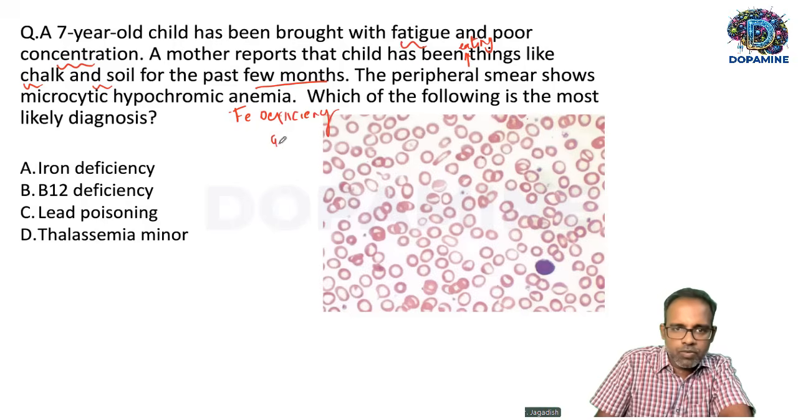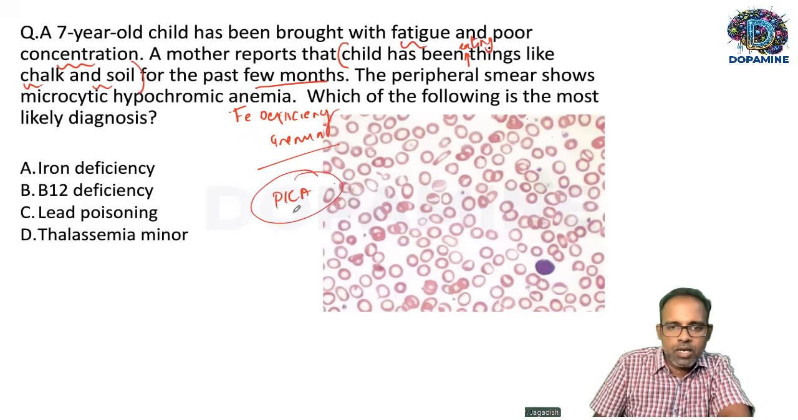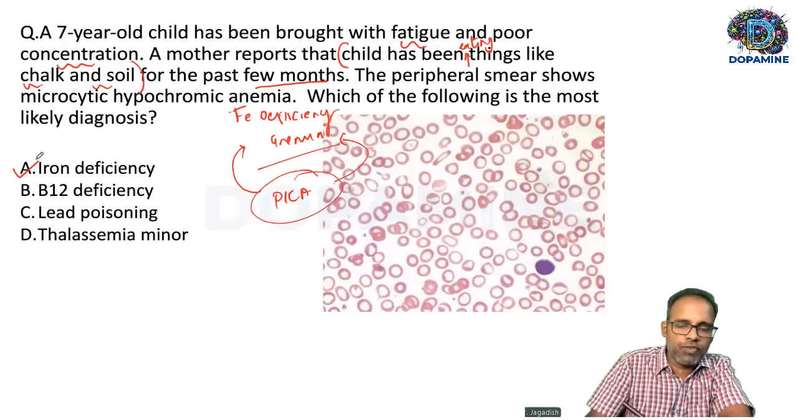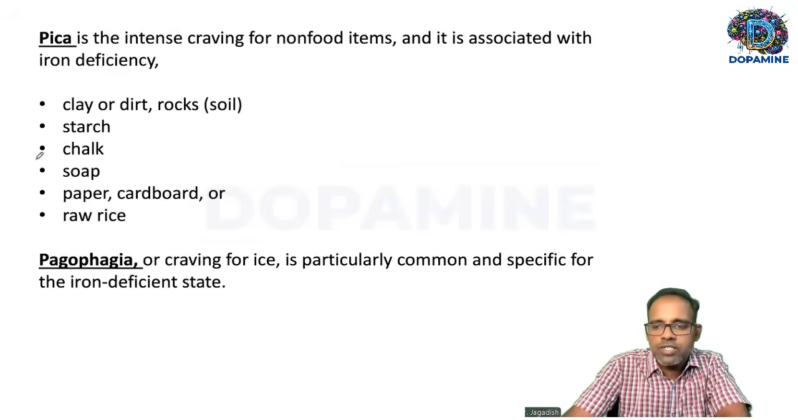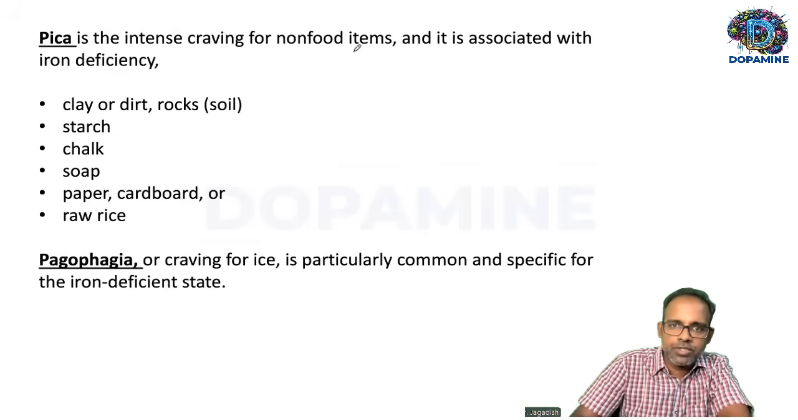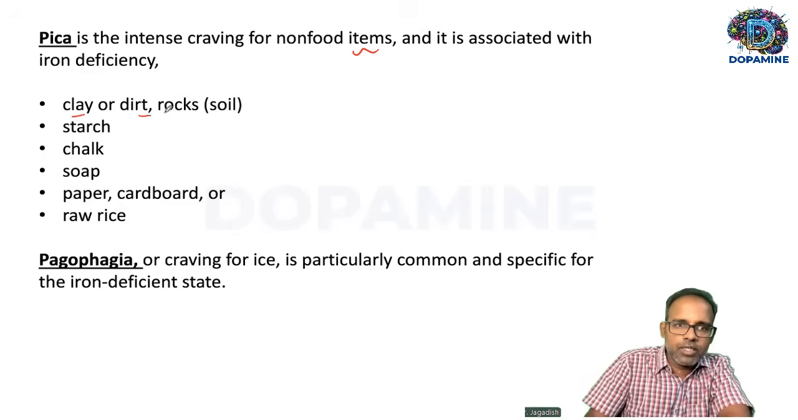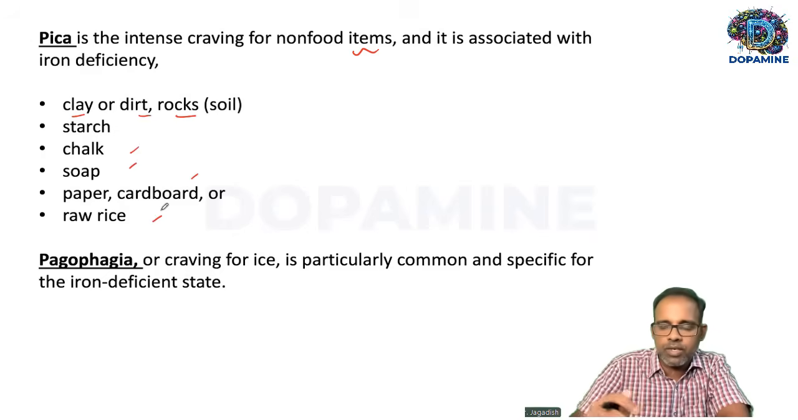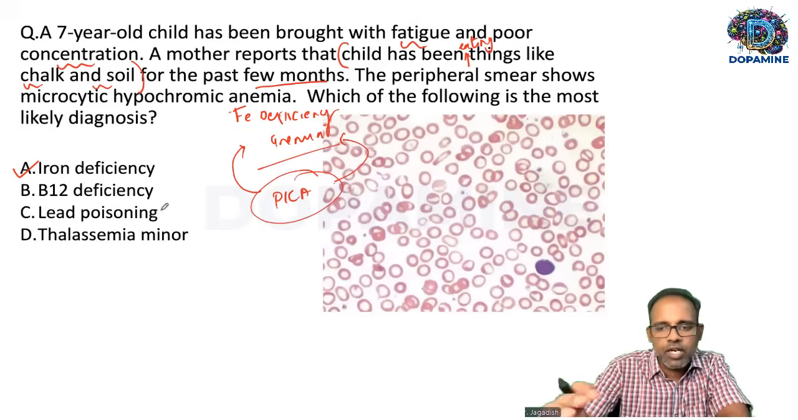That is one straightforward clue. The other clue is this: the child is indulging in eating non-food items like chalk and soil. What is this condition called? This condition is called pica. So pica is also a risk factor for iron deficiency anemia. So the answer for this is iron deficiency. Pica is the intense craving for eating non-food items such as clay, dirt, soil, chalk powder, soap, cardboard, or even raw rice. Okay. So that's about this case. This is a clear-cut case of iron deficiency anemia. The cause is pica.